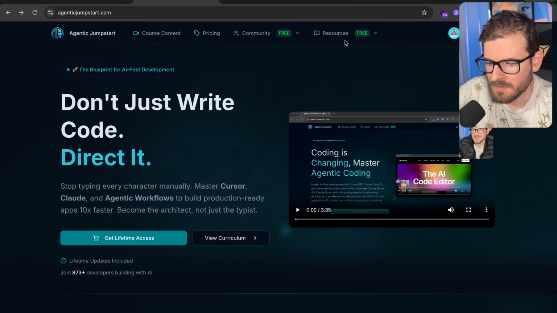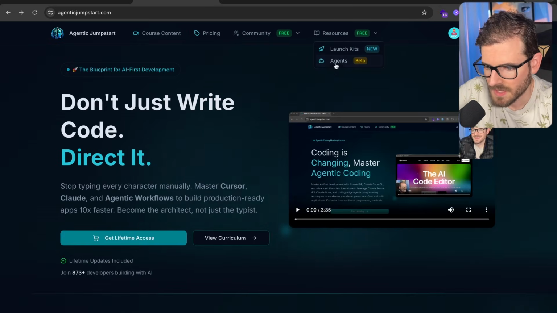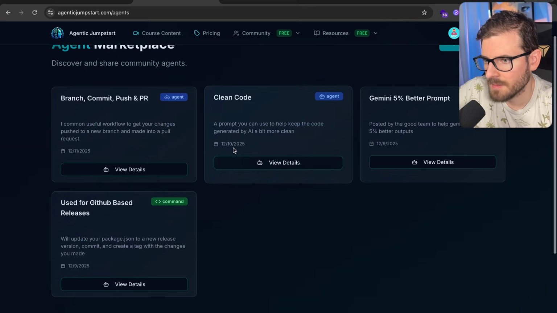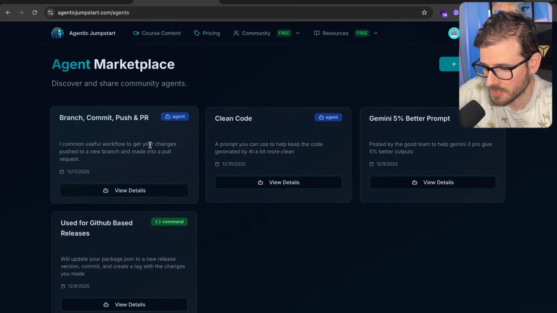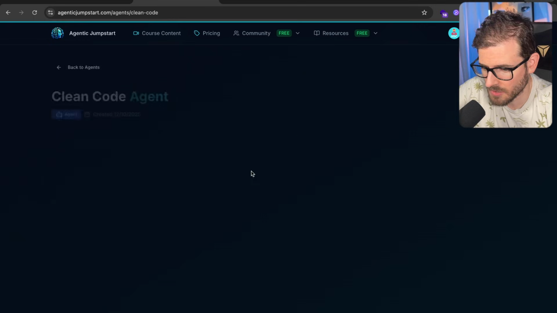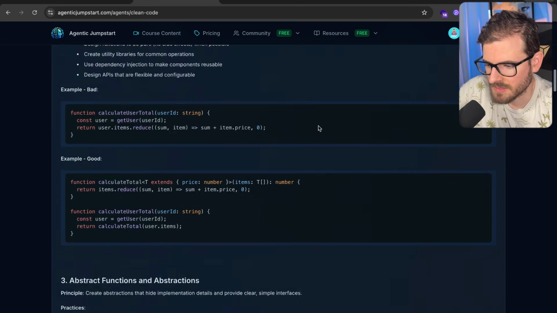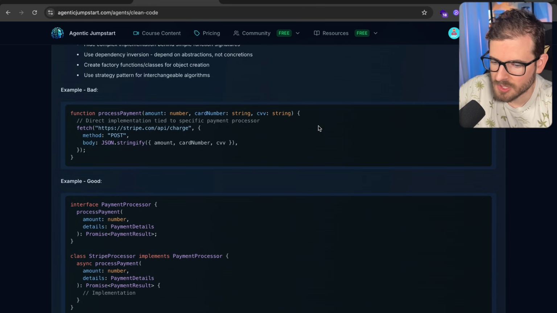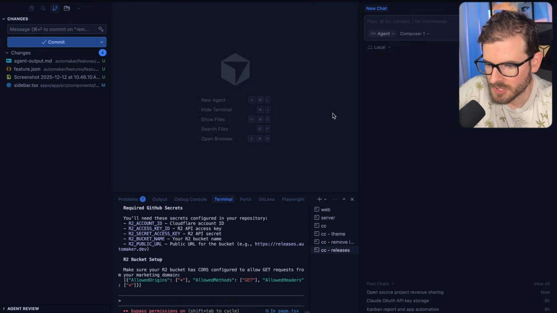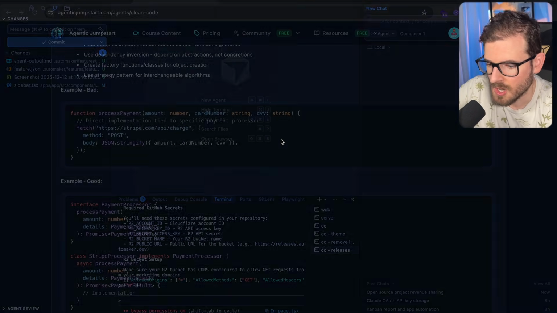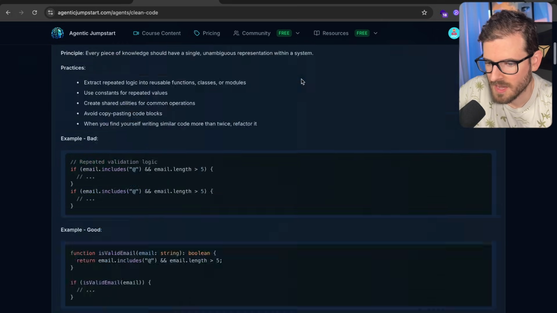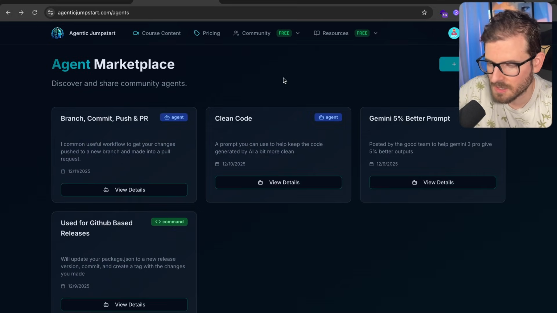And then on top of that, if you join my course, you will also get access to a list of agents. So I've been publishing some of the agents I have found to be very useful along the way. For example, we have a clean code prompt where you can basically copy this into your own project, and this can be added to your prompts. Like for example, if you're using Cursor, you can drag that into your Cursor prompt to refactor code and make it cleaner. But I do expect other people to add in agents here, and we can all just share what we've learned along the way.